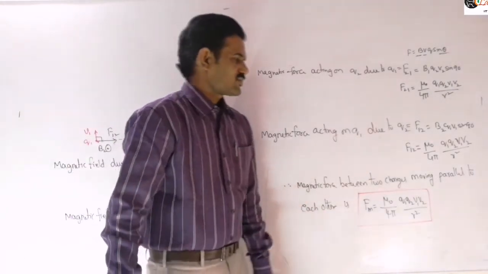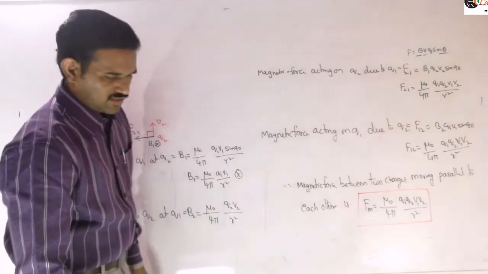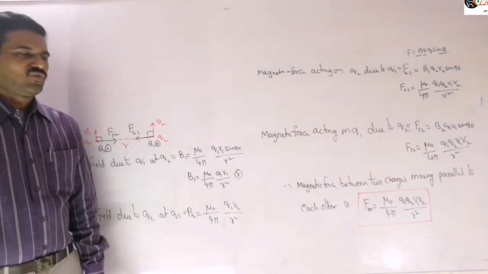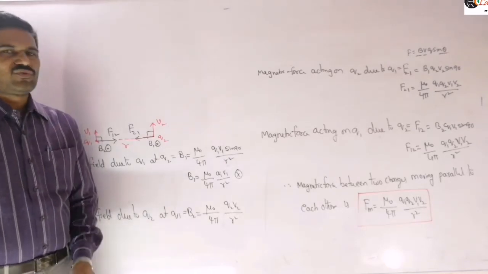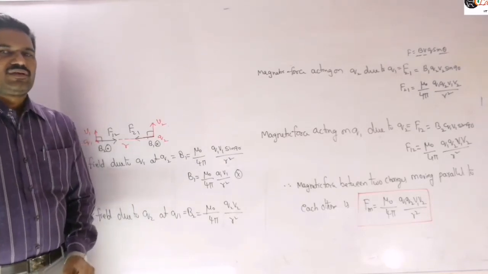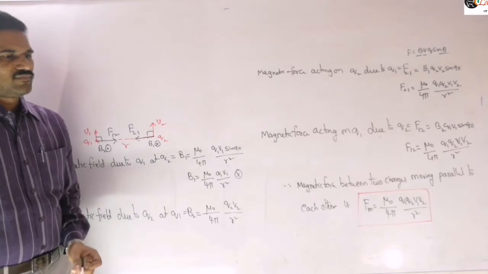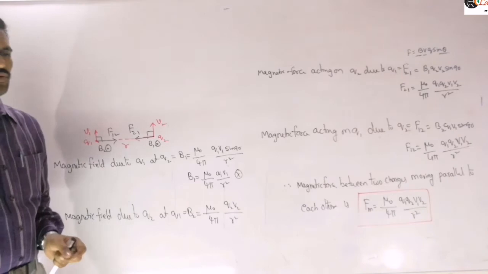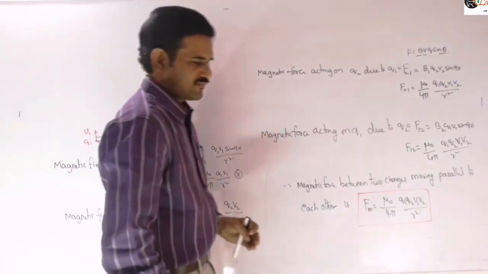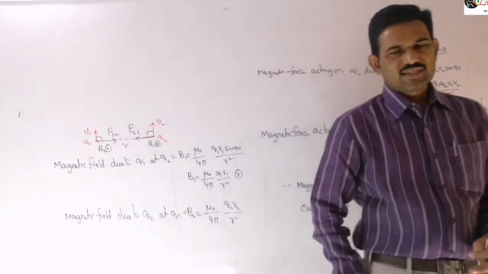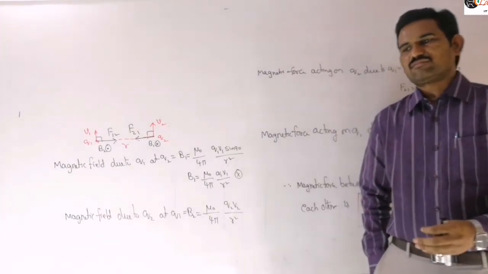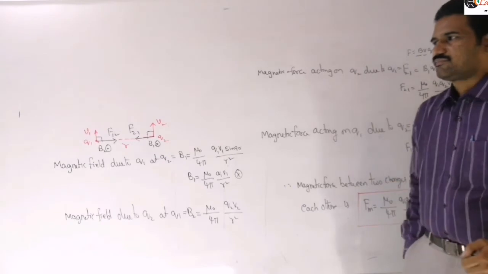The magnetic force between two charges moving parallel to each other will be attractive if the two charges are like charges and are moving in the same direction, like this.